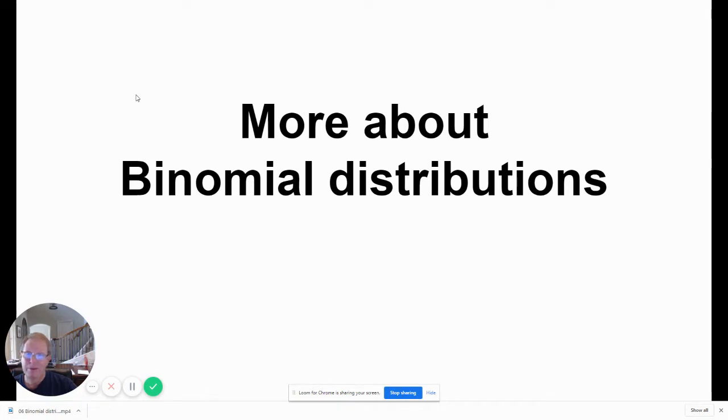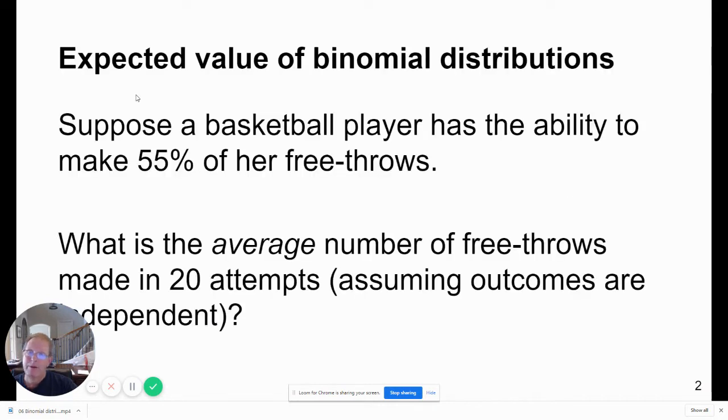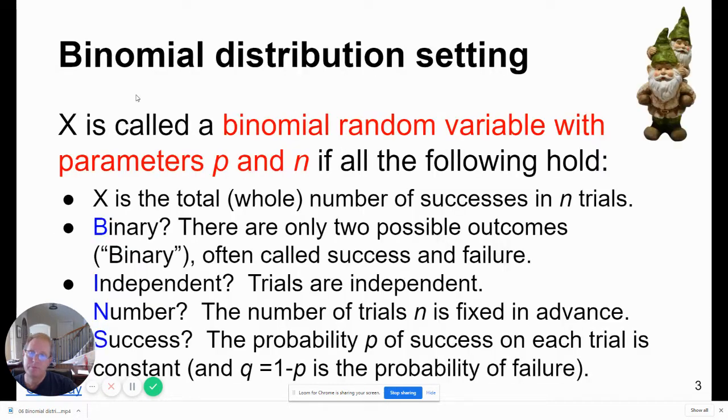We're going to continue the discussion about the binomial distribution that we started last class period. Today I want to talk to you about the expected value of a binomial distribution, the mean of the binomial distribution, and we're going to use the problem that we had before. Suppose a basketball player has the ability to make 55% of her free throws. What is the average number of free throws made in 20 attempts? Now we're going to assume that all outcomes are independent.